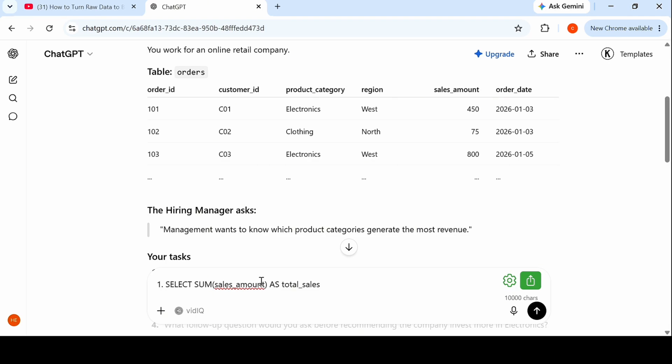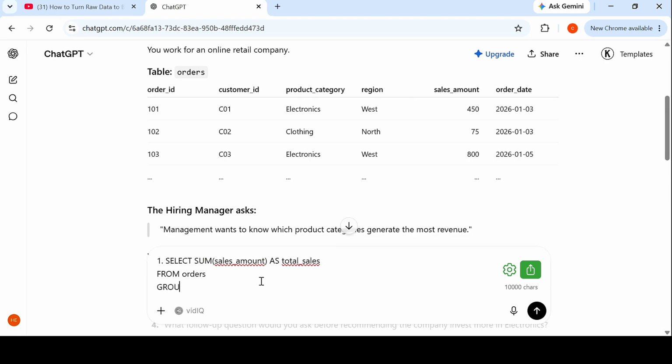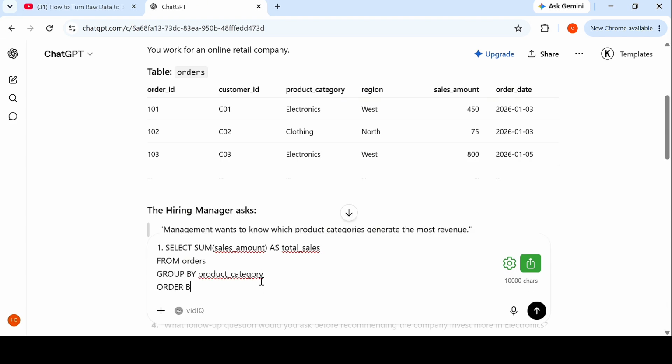This is me now writing the query. So I'm saying select sum of sales amount as total sales. Remember that as is used to give an alias, otherwise it's going to generate a random or a blank column name when it runs. If we're using an executor, you will understand what I mean. So by giving it an alias, we are saying it should name that column total sales. And if you notice the way I am writing this query, I want it to be neat. Some people sometimes write their query in a straight line. Please don't do that. For every SQL clause or function, please start each of them on another line